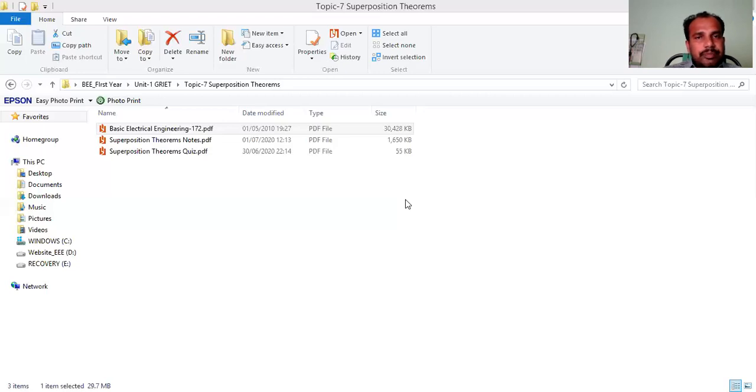Now again, second step. Now consider the 3.5 volt source. Here the 4.2 volt source is short circuited. So the resistance 2 plus 1 equals 3 ohms, and this 3 ohms is in parallel with the other 3 ohms. So the total resistance is 3 into 3 by 3 plus 3, which is 1.5, and again plus 2. Okay, 1.5 plus 2 is equal to 3.5. The voltage value is 3.5, so 3.5 by 3.5 is equal to 1 ampere.